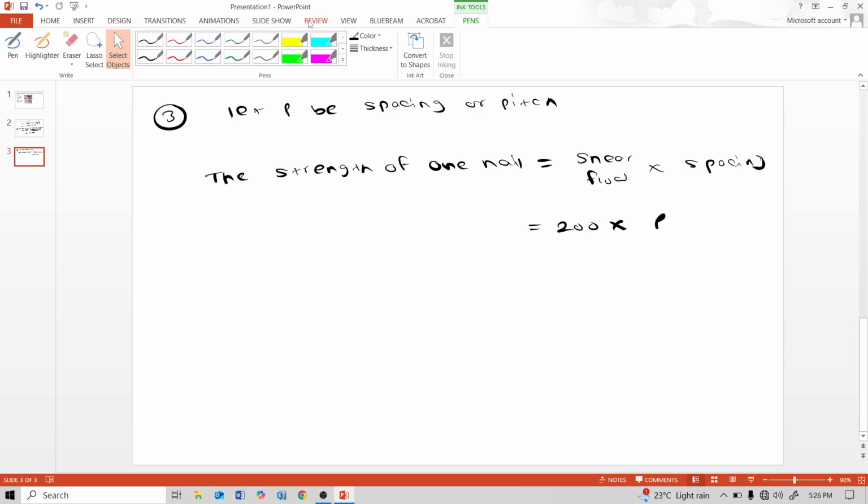So the strength of one nail is 15 into 10 raised to 3 Newton. Therefore P is equal to 15 into 10 raised to 3 divided by 200. This is 75 mm. Therefore the spacing of the connector is 75 mm center to center.